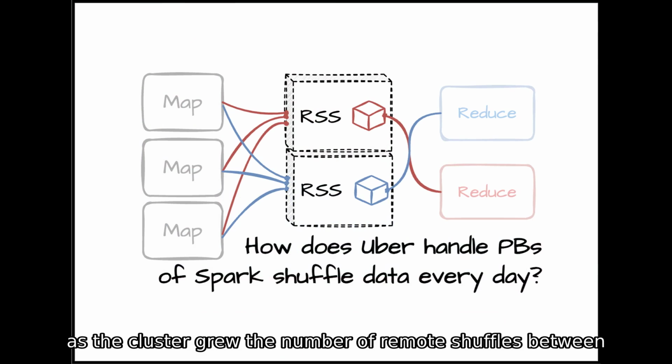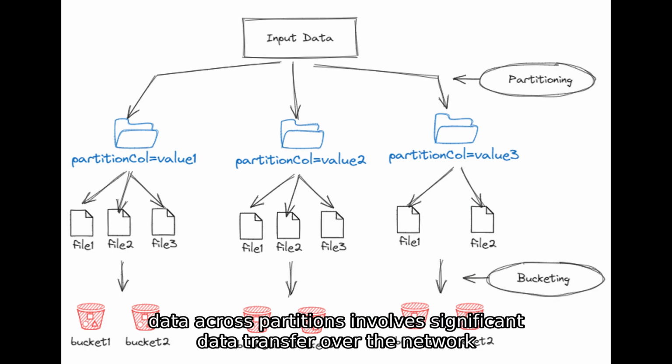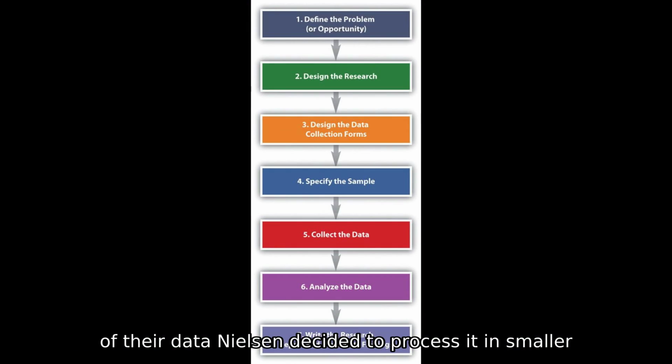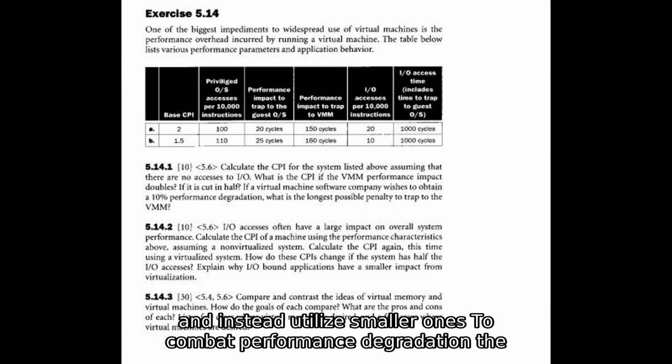As the cluster grew, the number of remote shuffles between instances increased. Remote shuffle, a process in Spark that redistributes data across partitions, involves significant data transfer over the network and can become a major bottleneck. Realizing the streaming nature of their data, Nielsen decided to process it in smaller batches, allowing them to rely less on large Spark clusters and instead utilize smaller ones.